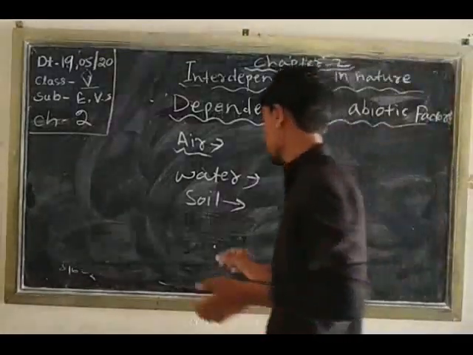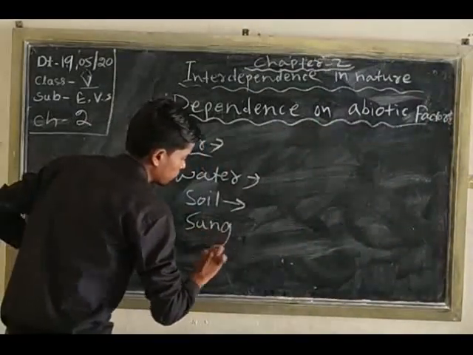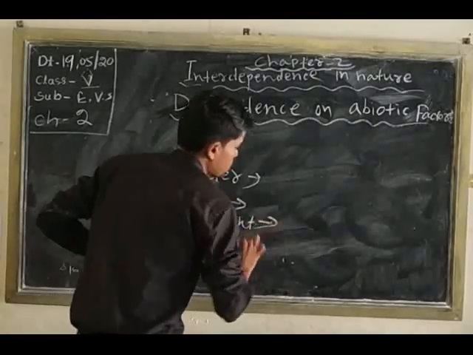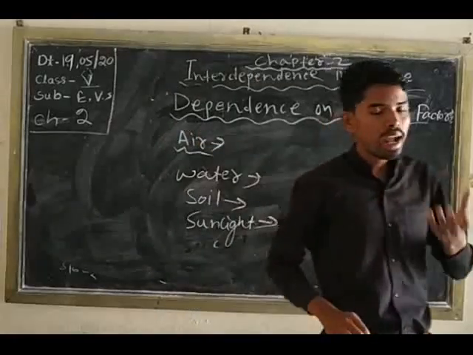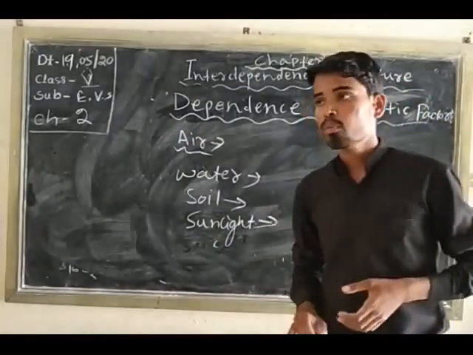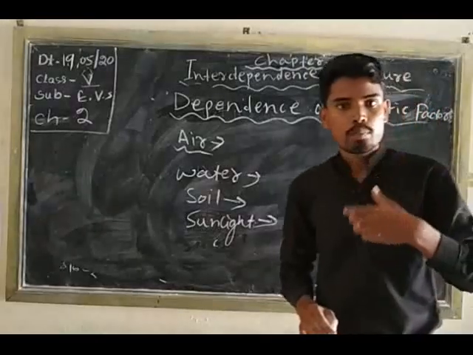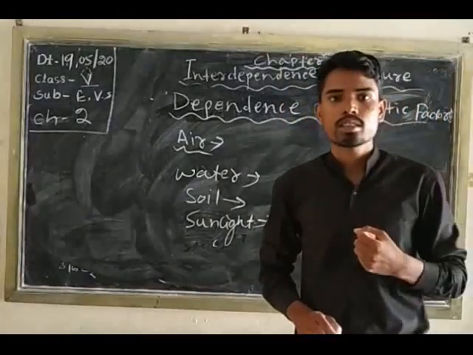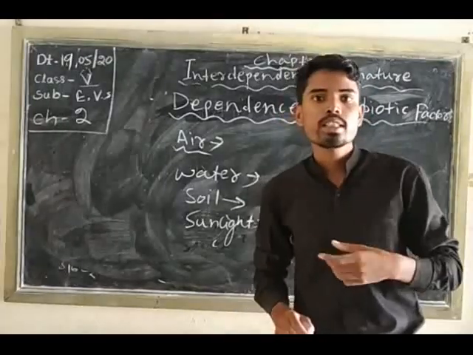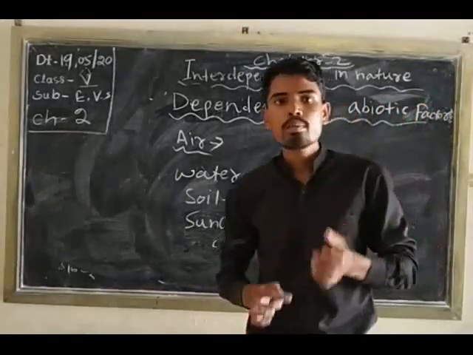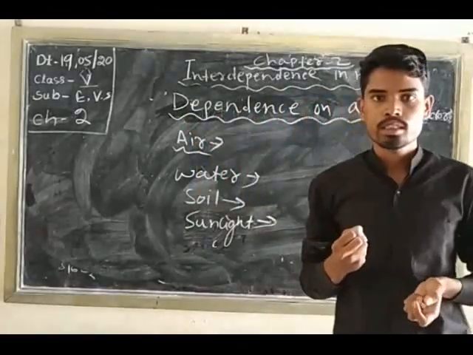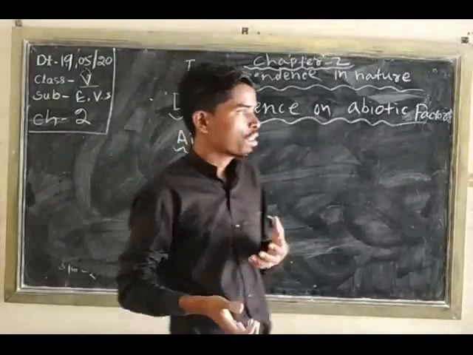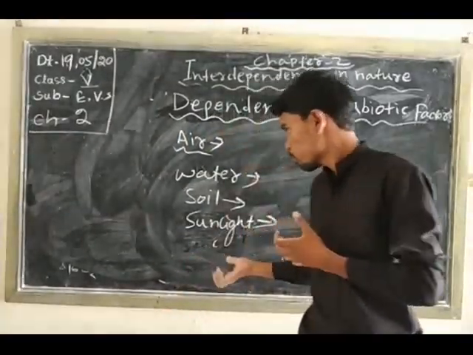Sunlight is needed by plants for the process of photosynthesis. Chlorophyll is a green substance present in the leaf. The leaf absorbs sunlight and absorbs water from the soil.